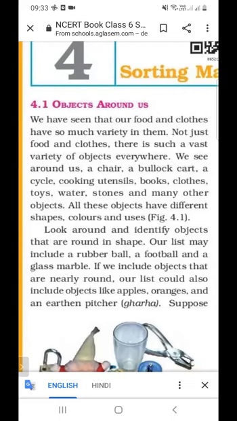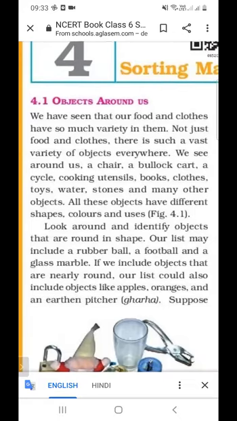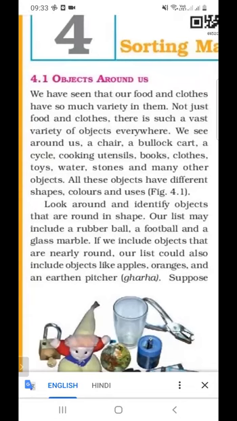Not just food and clothes, there is such a vast variety of objects everywhere. We see around us a chair, a bullock cart, a cycle, cooking utensils, books, clothes, toys, water, stones, and many other objects.